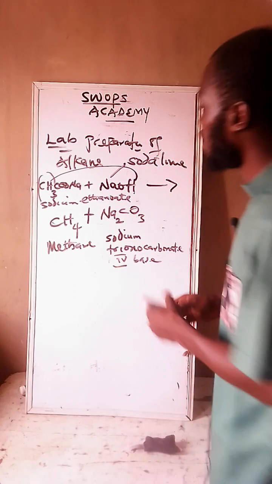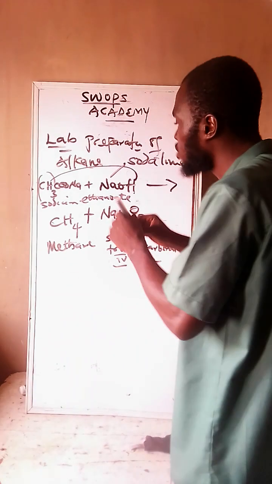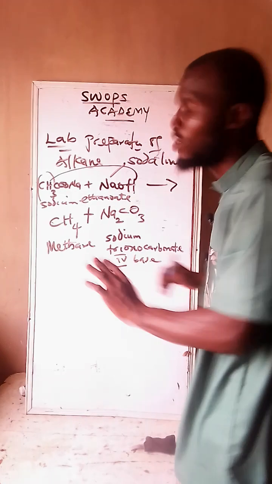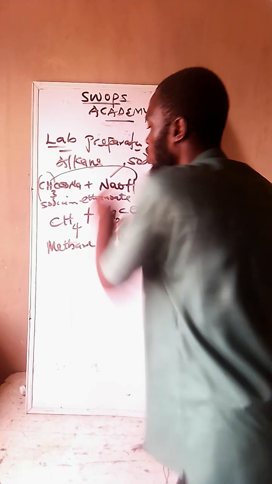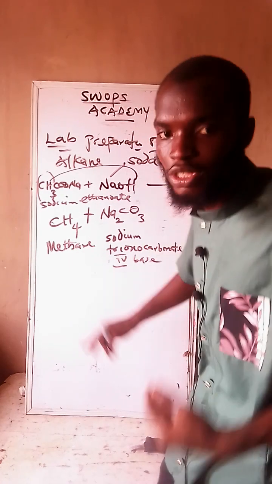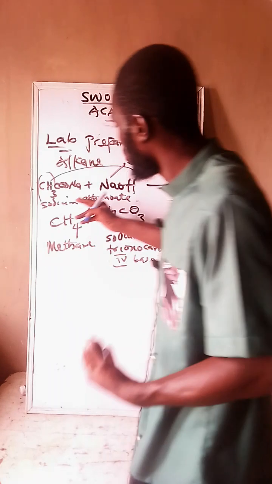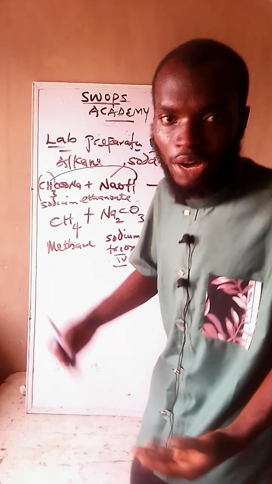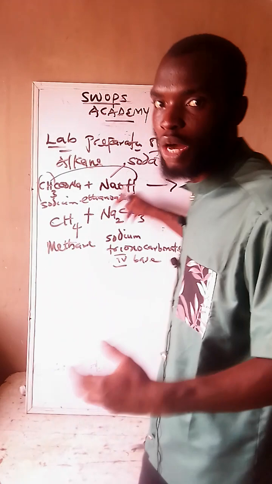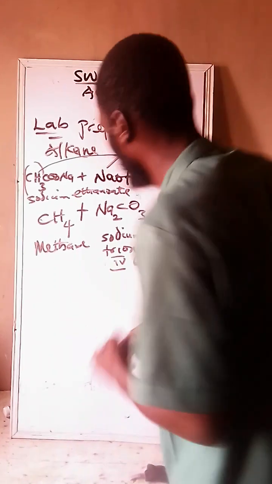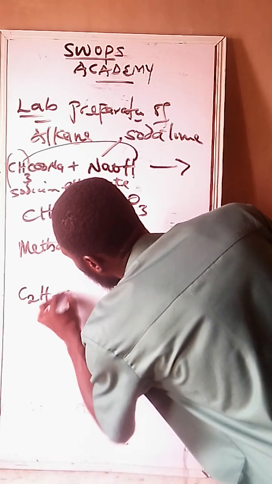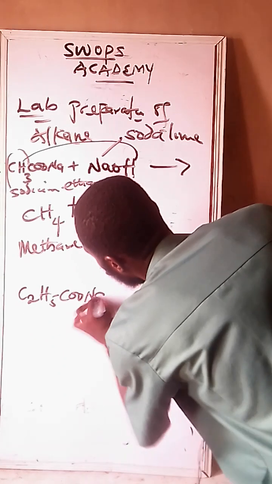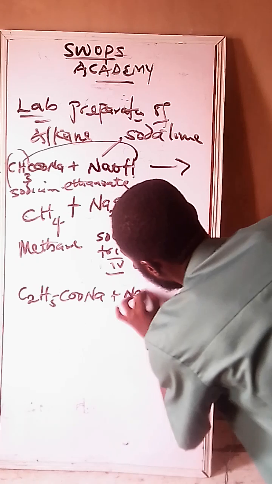So the assignment of today is this. When this is sodium ethanoate, and they ionize it with this one, we get methane. That means if I have sodium propanoate, when you ionize it with this one, we will get ethane. Hope you know what I'm saying. So what do I mean by that? C2H5COONa plus NaOH.